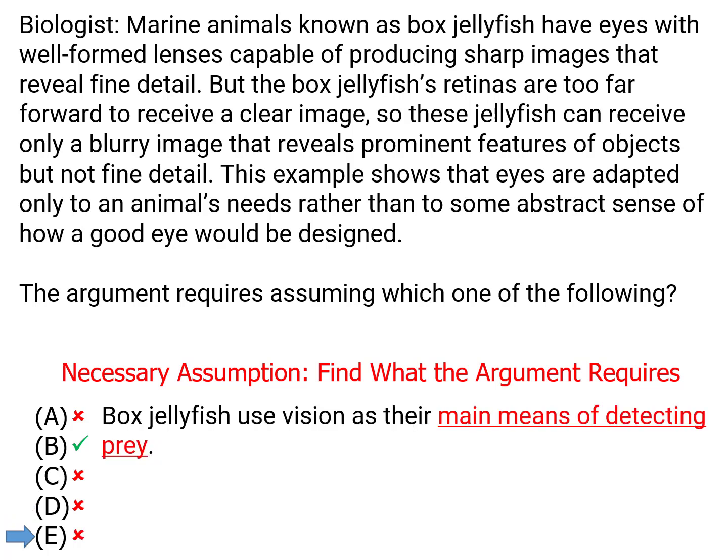And then finally E, exactly how the jellyfish use their eyes doesn't matter. We need them to use them in whatever way meets their needs. So if they use their eyes to hunt, great. If they use their eyes to navigate, great. If they use their eyes for something else, fine. What matters is that the way that they're using them is for their needs. So E is adding a specification onto the argument that we don't need, which means that answer choice B was our answer.